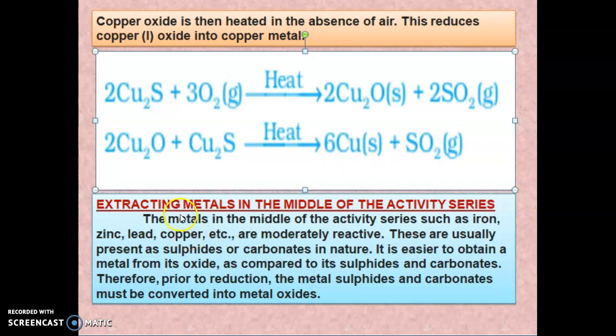Next, extracting metals in the middle of the activity series. Metals in the middle of the activity series, such as iron, zinc, lead, copper, etc., are moderately reactive. They are usually present as sulfides or carbonates in nature. It is easy to obtain the metal from its oxide as compared to its sulfide and carbonate. Therefore, prior to reduction, the metal sulfide and carbonate must be converted into metal oxide.